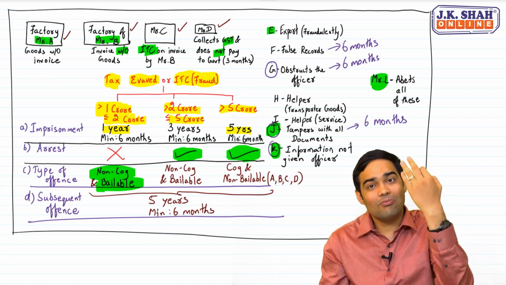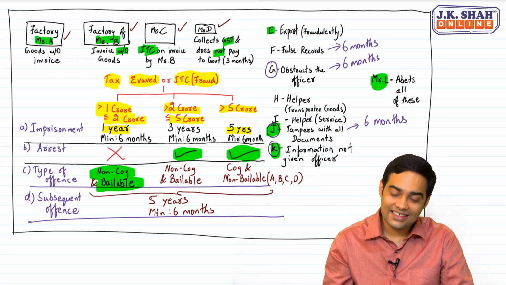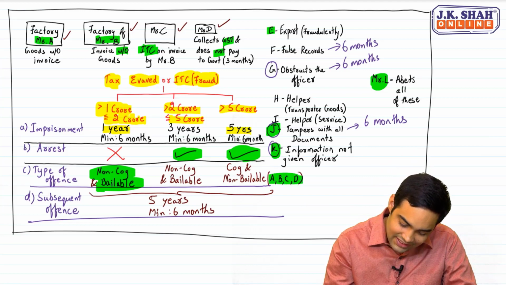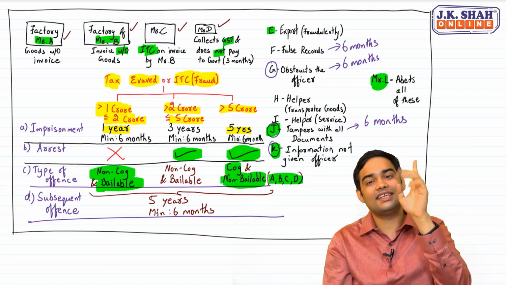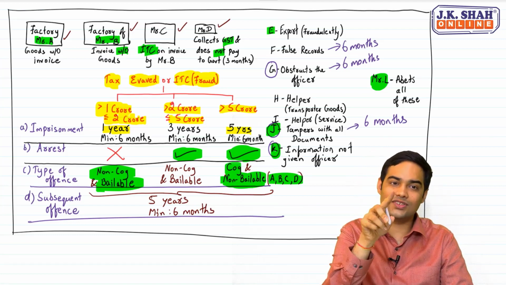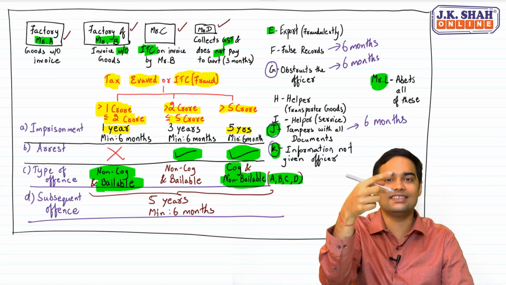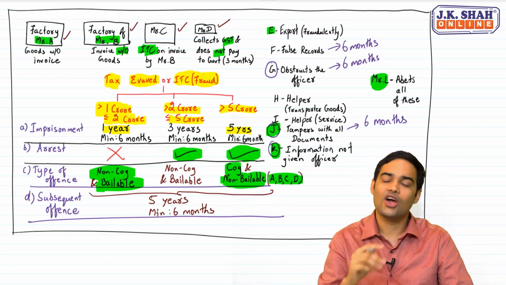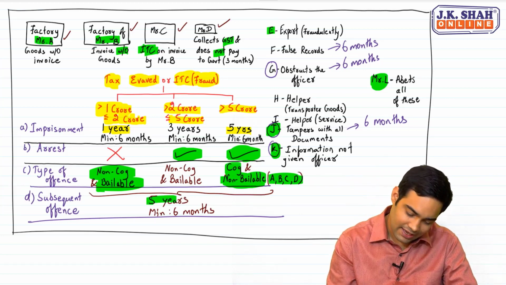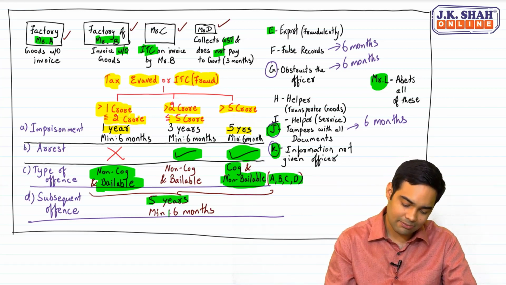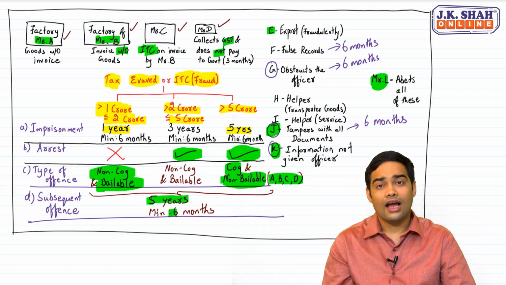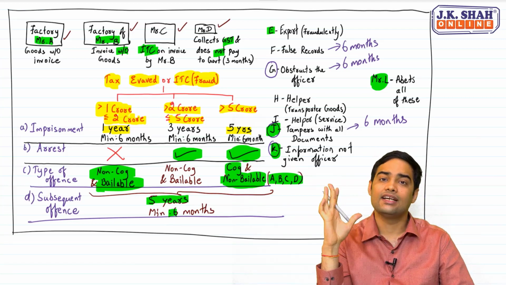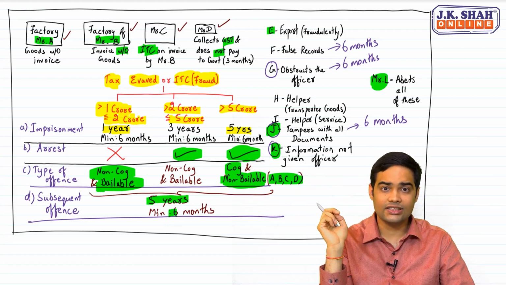If it is for more than 5 crore, in that case only A, B, C, D is cognizable and non-bailable. A, goods without invoice, invoice without goods, ITC, and collects GST but does not pay it to government for 3 months. Any subsequent offense of any of this will be having the imprisonment of 5 years, minimum 6 months. And remember, this is cognizable and non-bailable. Okay, clear with this? Yes.